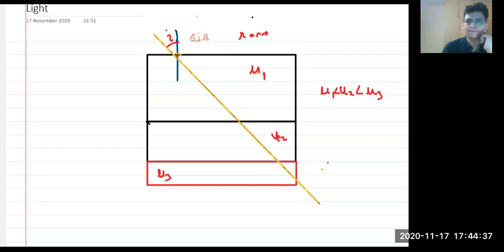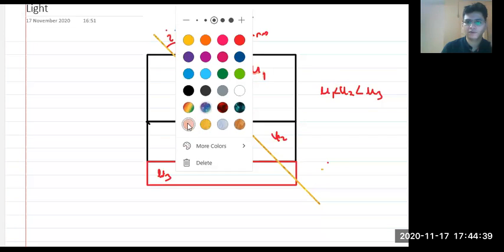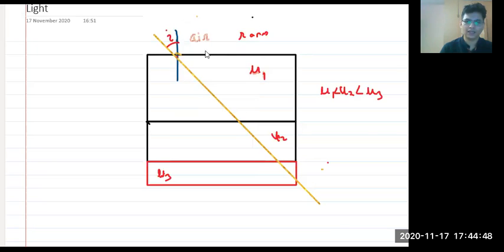Think about it. Very good. Toward the normal, because this is your denser medium, right? Air is your rare medium. Air is mu, and mu is less than mu1 is less than mu2 is less than mu3.